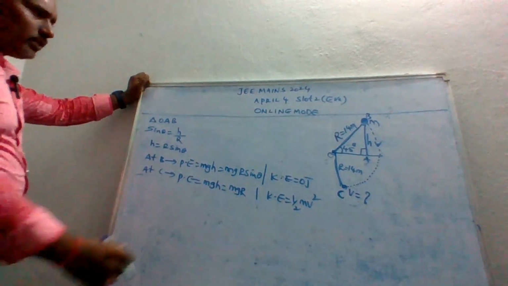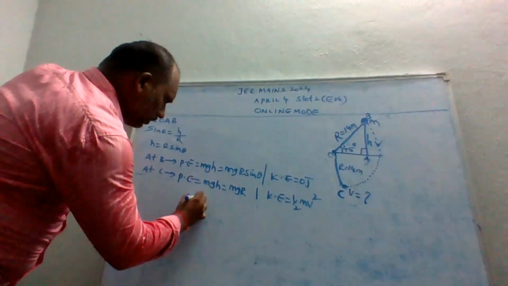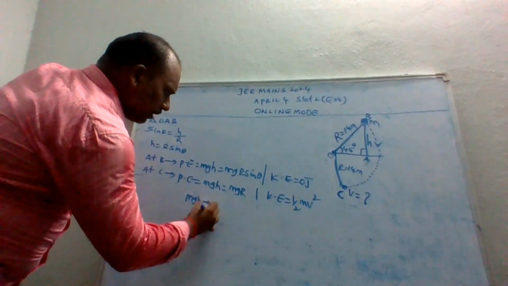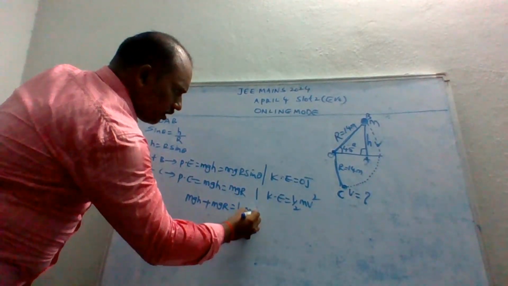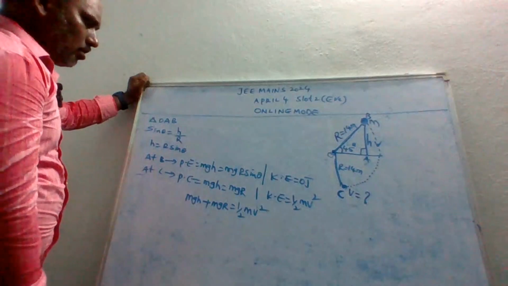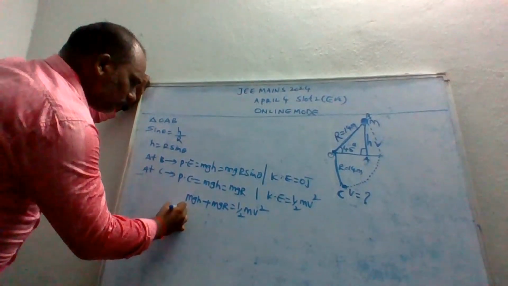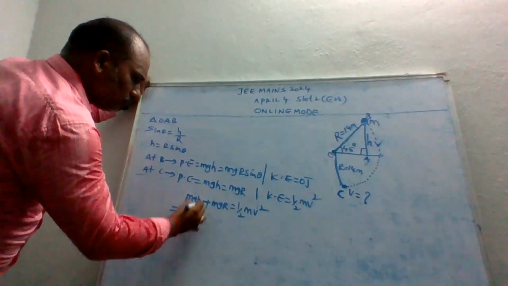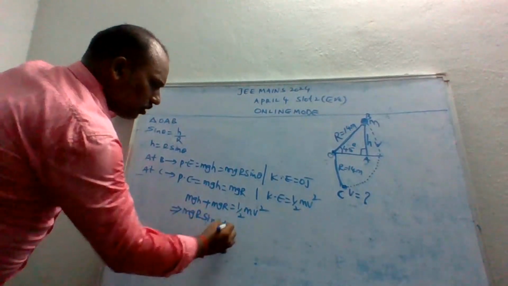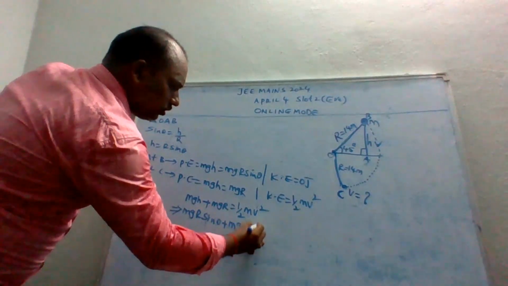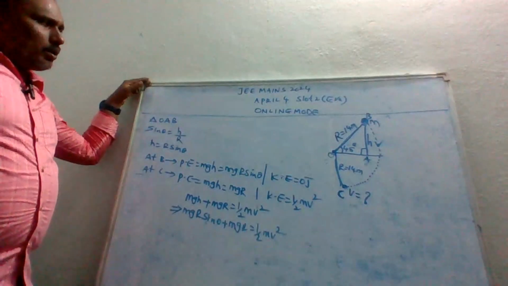According to the law of conservation of energy, mgh plus this mgR is equal to half mv square. So what are the mgh values, guys? mg into h means R sin theta. So mg R sin theta plus mgR is equal to half mv square.